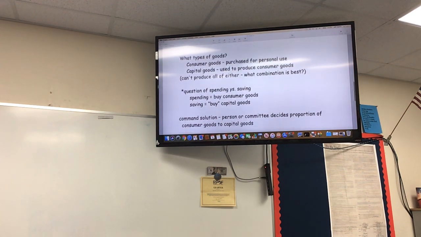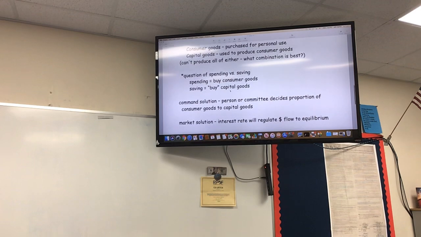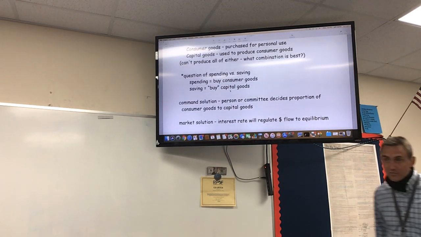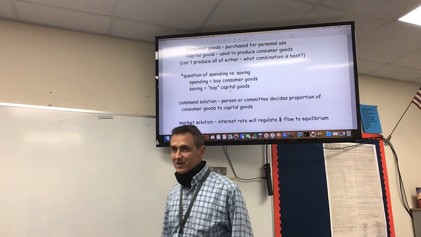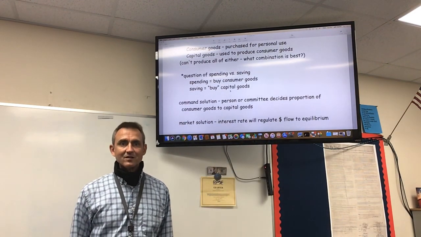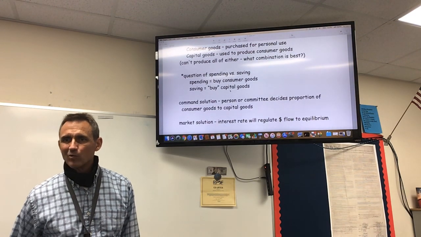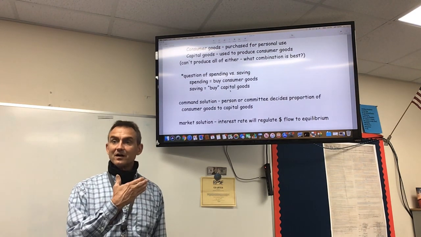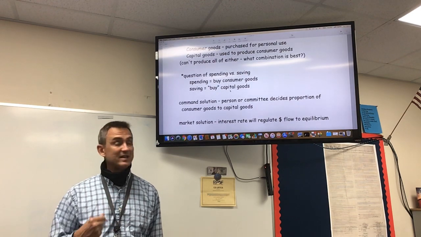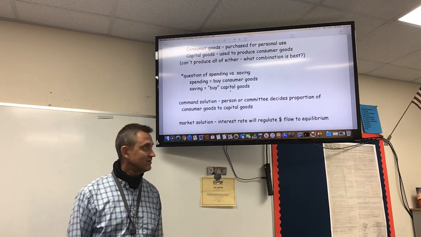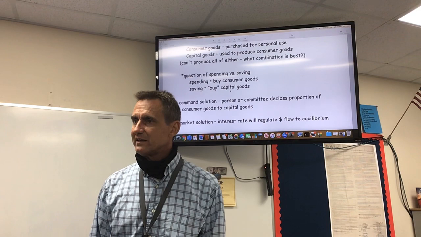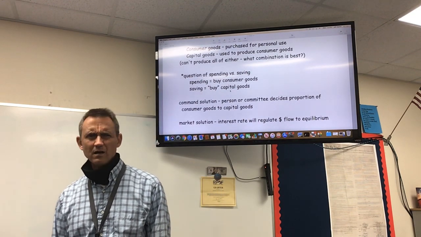So here's what let the market work means in this situation. The market economist will tell the command economist, you're crazy. We don't need the government to decide the answer to this question, just let the market work. And in this situation, on the output question, letting the market work means interest rates will regulate the money flow to equilibrium. Write it down and then say, huh?